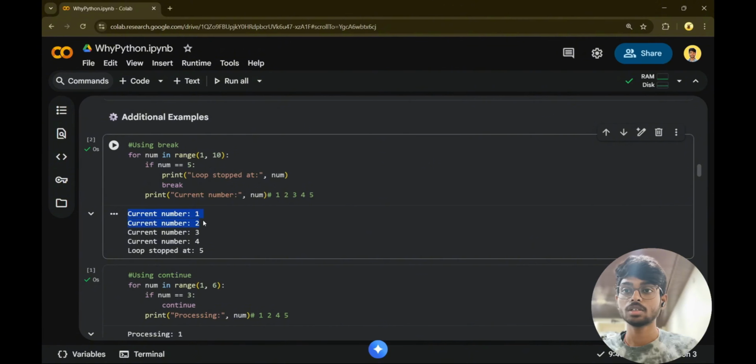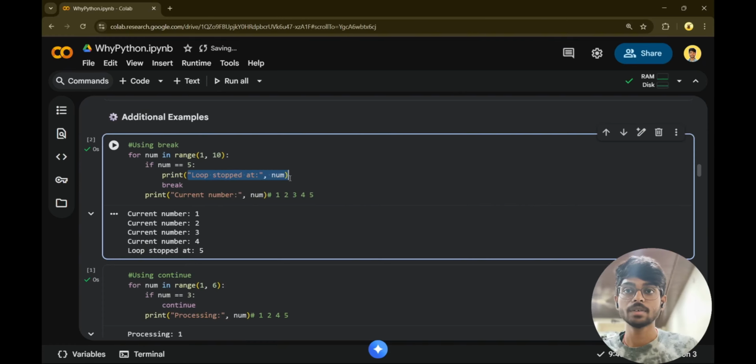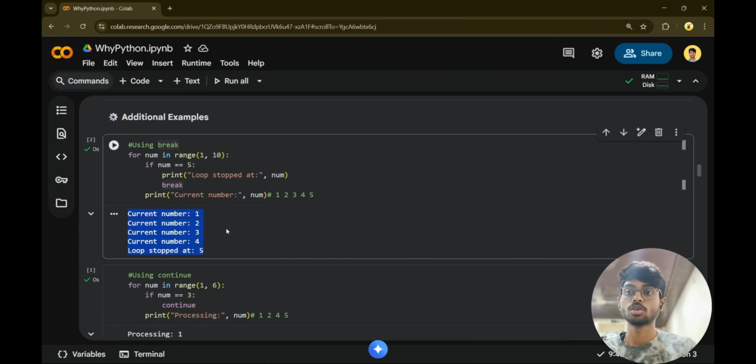Current number 1, 2, 3, 4. And when it reaches 5, here we have 'loop stopped at 5', where num should be equal to 5. And when break is applied, the loop is going to terminate, like it is going to exit the loop.